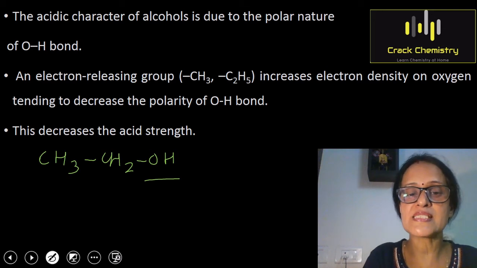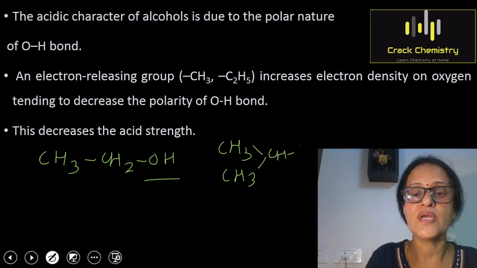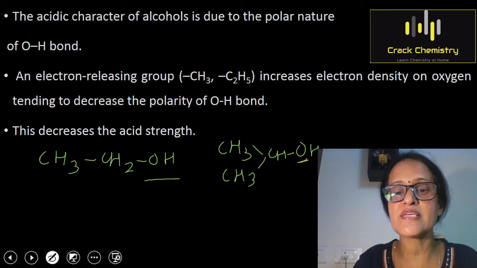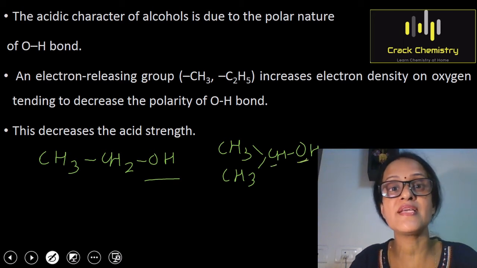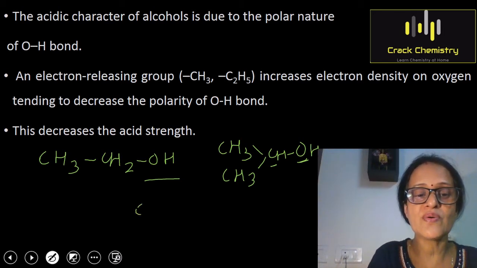Now I will write a secondary alcohol here, (CH3)2CHOH. This is isopropyl alcohol. So isopropyl alcohol is a 2 degree alcohol because OH is attached to the carbon atom which is secondary in nature. This carbon atom is attached to 2 other carbon atoms. Now I will write a tertiary alcohol. This is (CH3)3COH. So this is tertiary butyl alcohol.